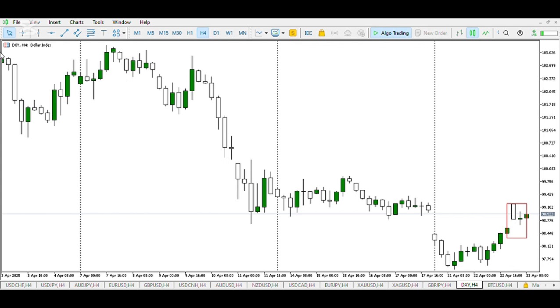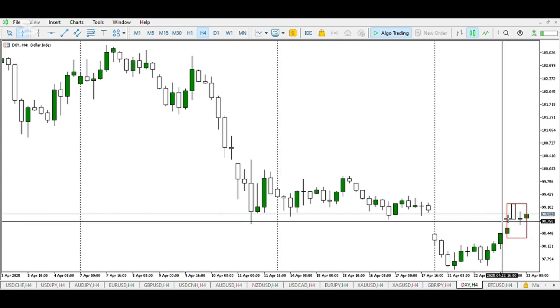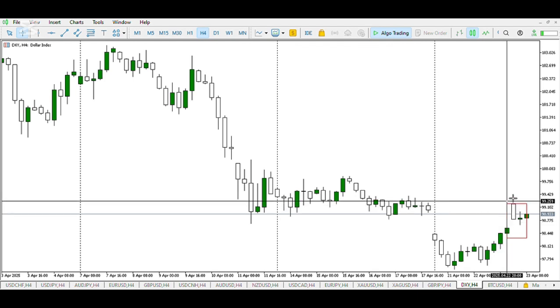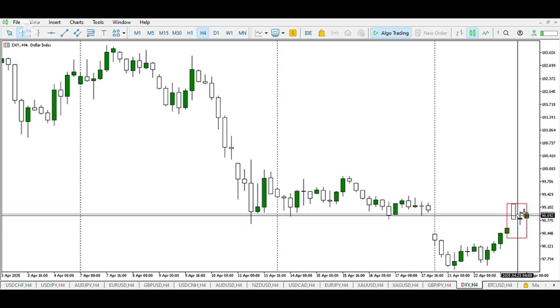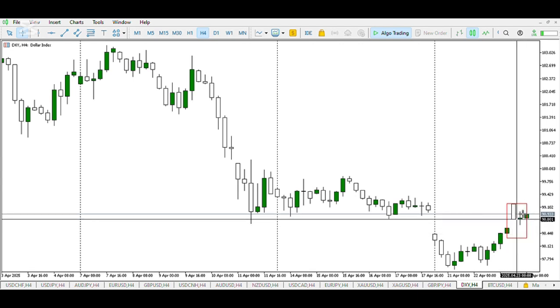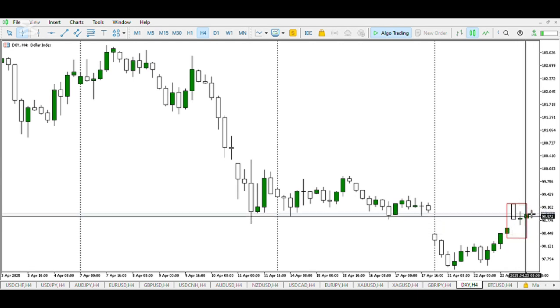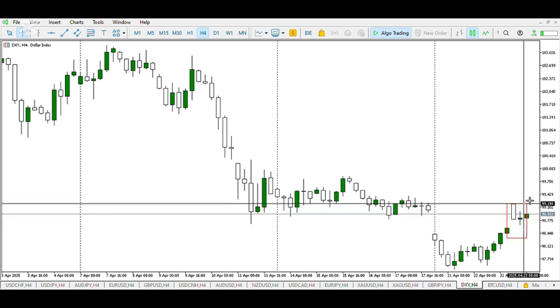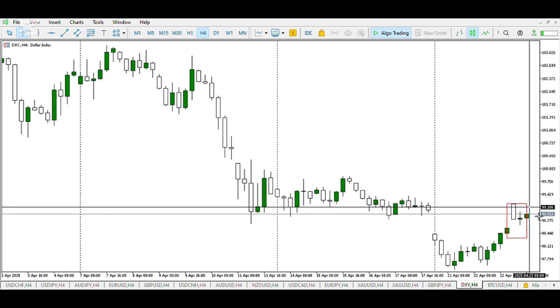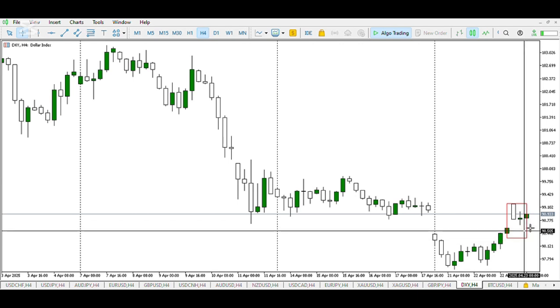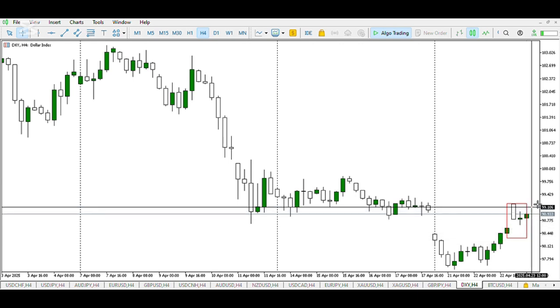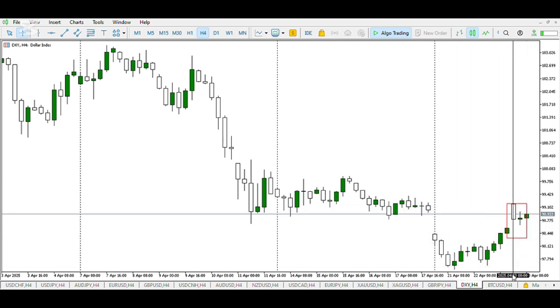On DXY, at the opening of the Asian session, we can see a gap here with price impulsively pushed up. However, the sellers attempt to push price down, and the second half you can see a buy candle. Following from this, we expect a buy to sell, but for a buy to sell to occur, the high of the day has to be raided to induce more buyers, and the low of the day has to be broken with a bearish candle to conclude that the DXY will sell further down. Mind you, all these moves have to be one or two candles.